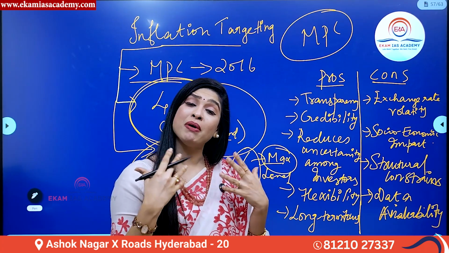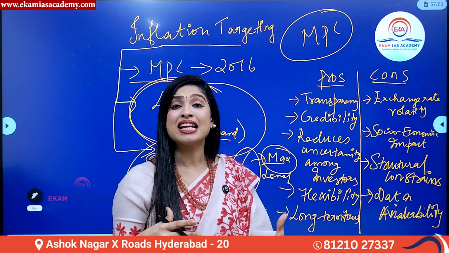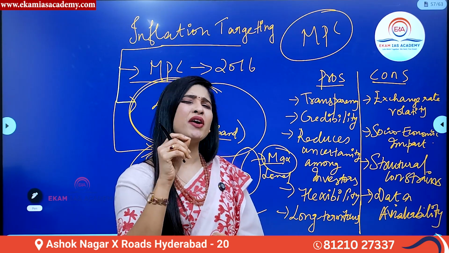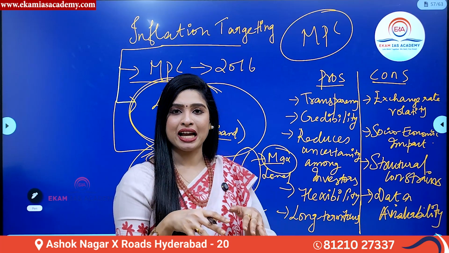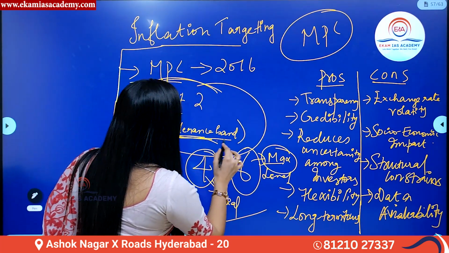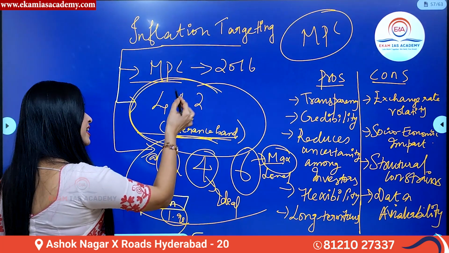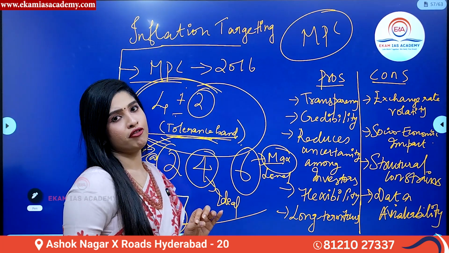But by that time, it was very evident that because of the COVID-19 pandemic and other reasons, it was very, very difficult to control or target inflation. So they decided to keep the same inflation targeting levels till 2026. What is that? 4% with a plus or minus tolerance band of 2% will be followed.